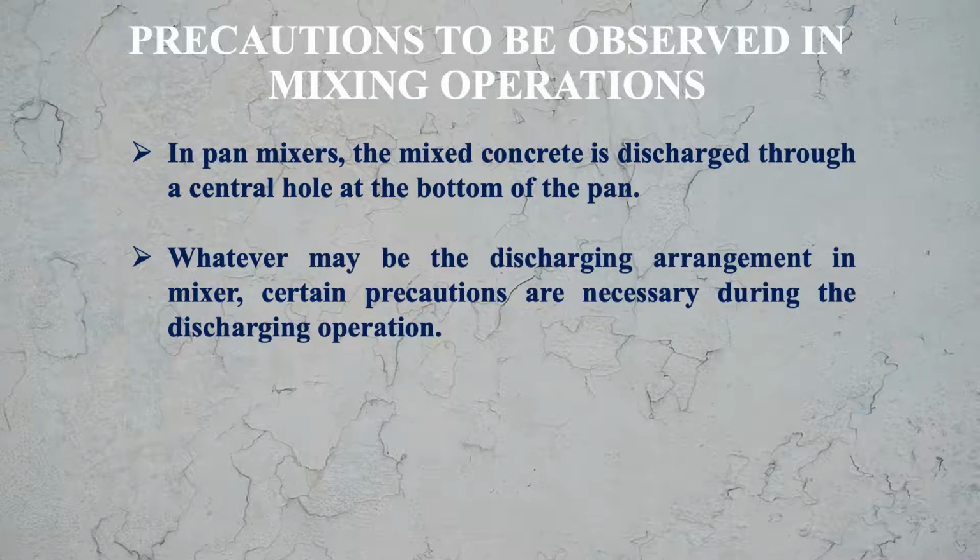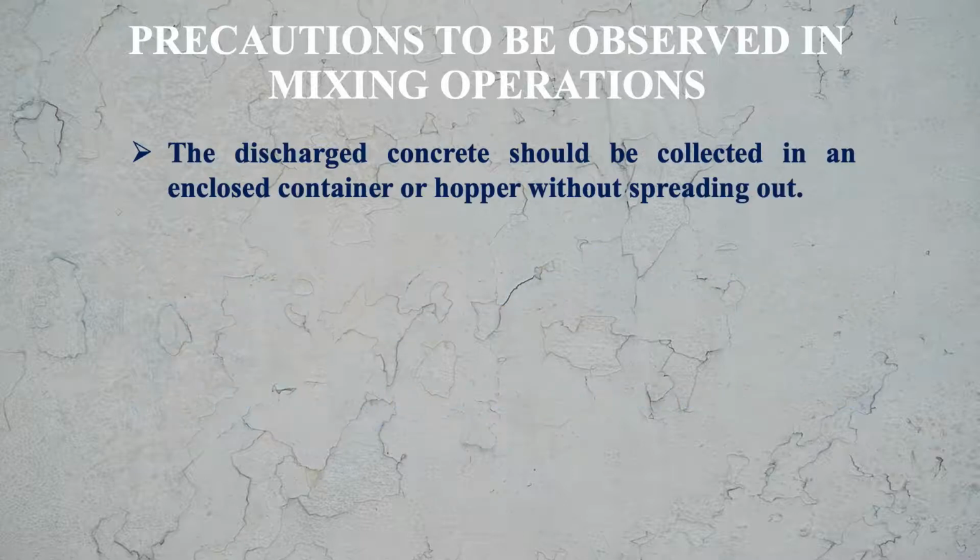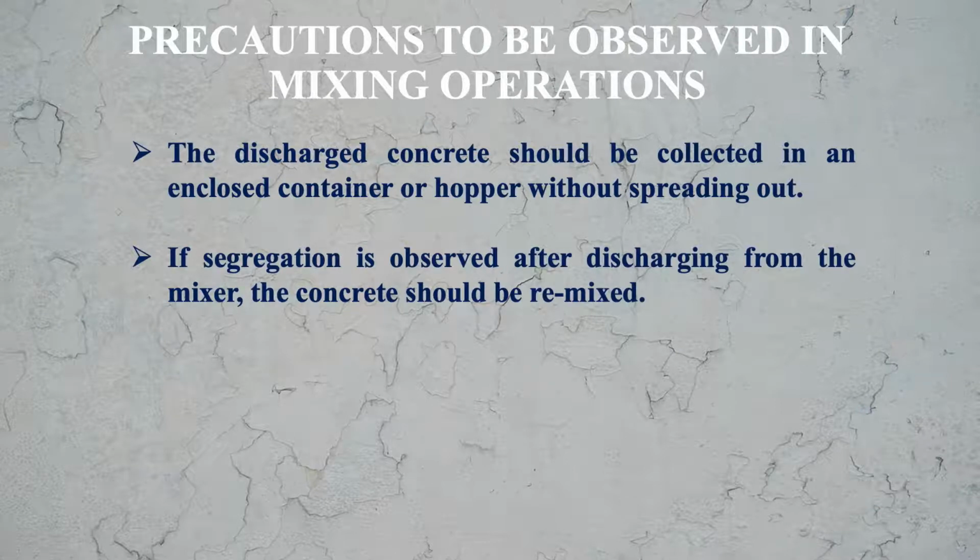Whatever may be the discharging arrangement in the mixer, certain precautions are necessary during the discharging operation. The full batch of mixed concrete should be discharged at the same time and not in parts. This is the first precaution. The discharged concrete should be collected in an enclosed container or hopper without spreading out. If segregation is observed after discharging from the mixer, the concrete should be remixed, as I told you earlier also.